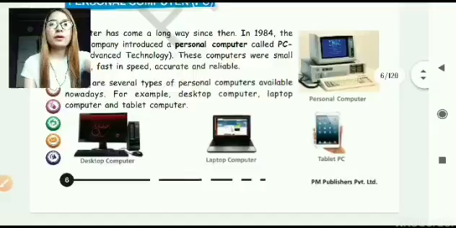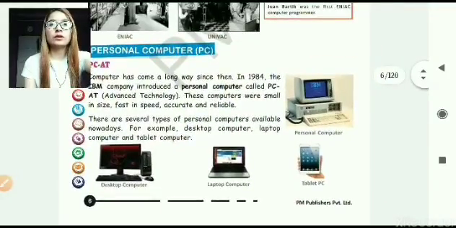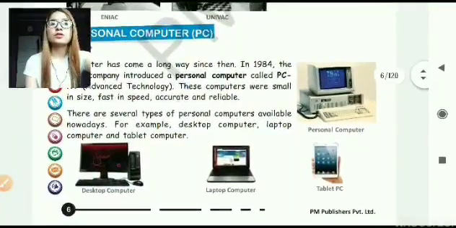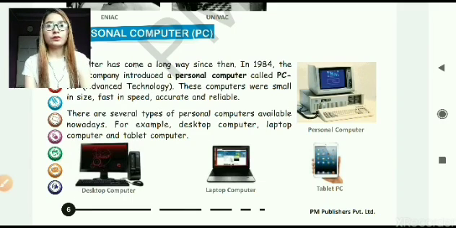So this is all about the history of computers, different early calculating devices and devices which we are using. I hope the chapter is pretty clear now. If you have any doubt, you can ask me anytime.